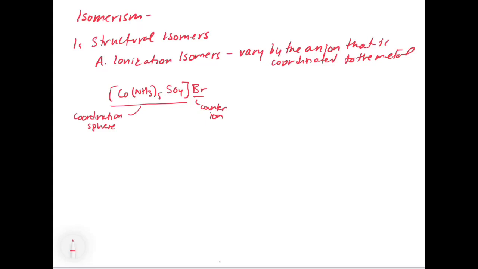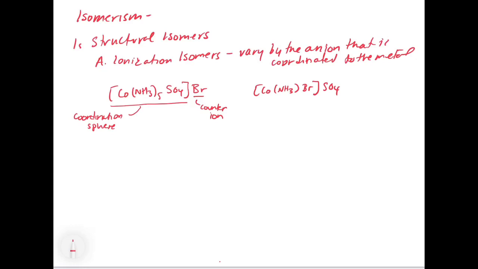So with an ionization isomer, we could have the following. We could have cobalt, NH3, and then we put the Br inside the coordination sphere and have the sulfate on the outside. Again, there's the same quantity of ligands and molecules inside of this structure. It's just that they vary by which one is bound. So this one has the bromine bound, and this one has the sulfate bound.